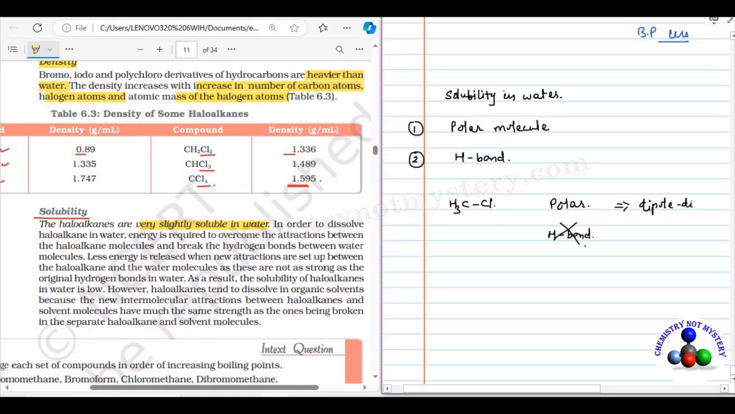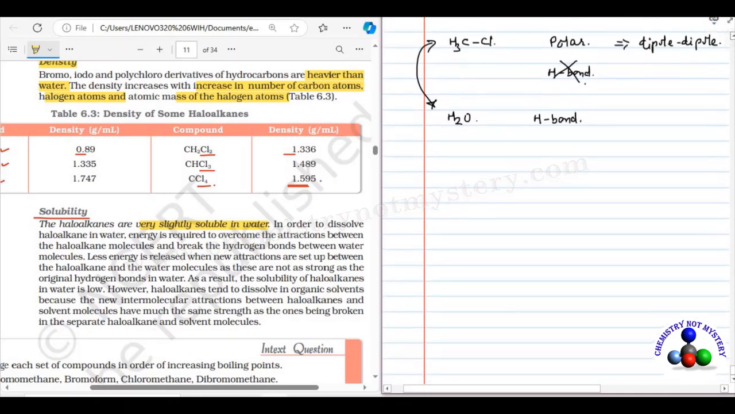So there will be dipole-dipole interaction between two chloromethane molecules. In case of water, water is a polar molecule and there is hydrogen bonding; they can make hydrogen bonds with itself. So there is a hydrogen bond between two water molecules. But when you mix them together,